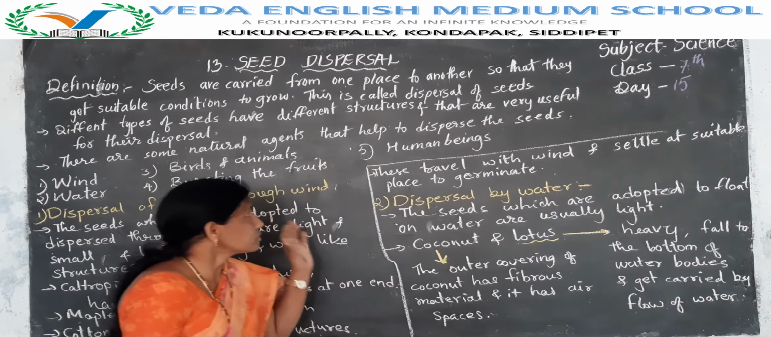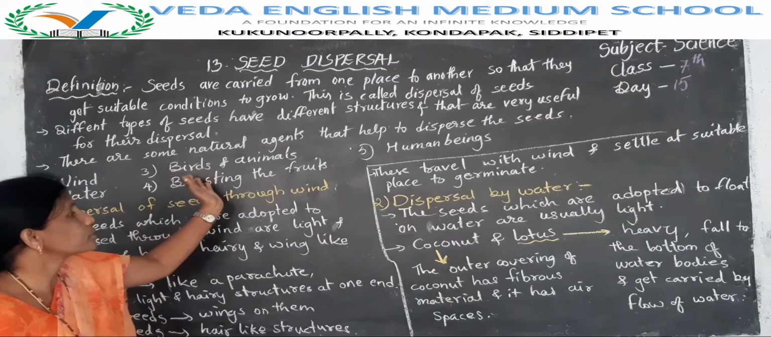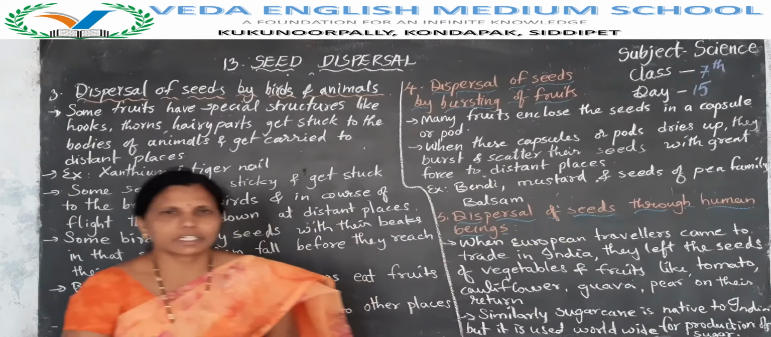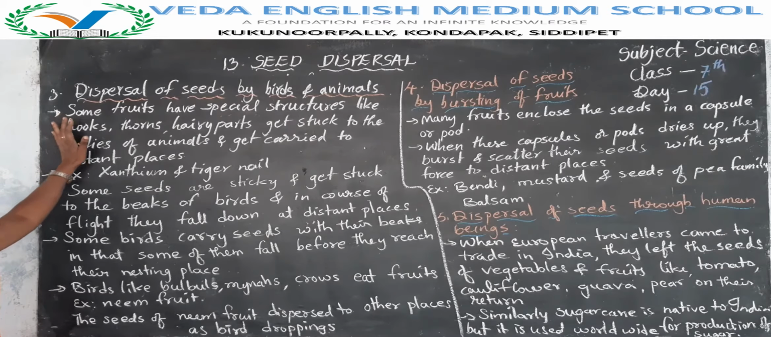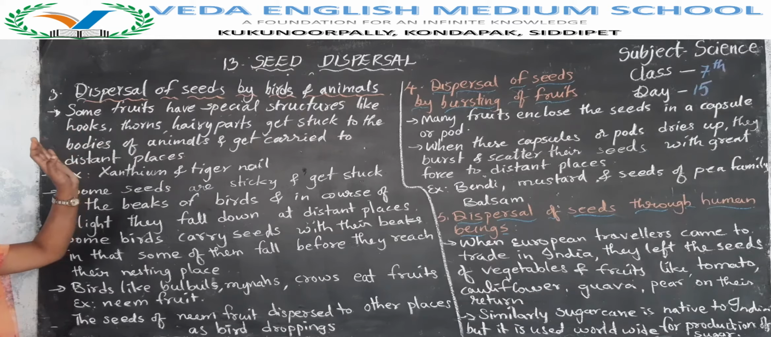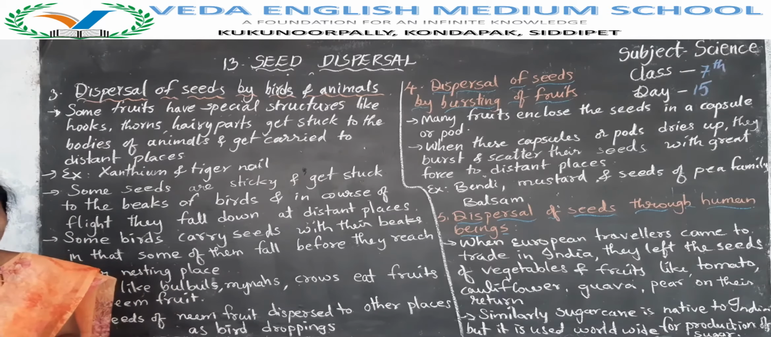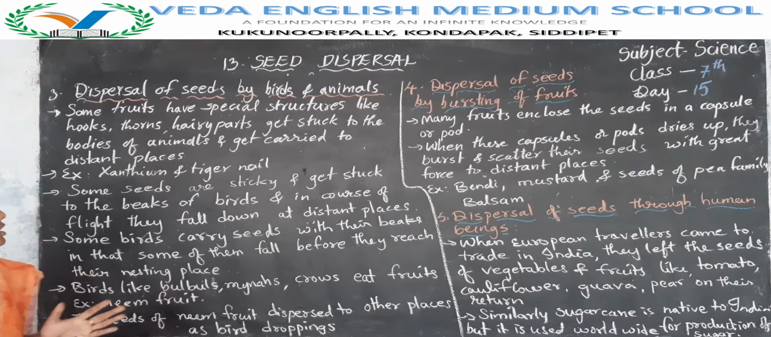Next, what is the next one? Dispersal of seeds by birds and animals. So birds and animals eat the fruits, children. So they also disperse the seeds from one place to another place.